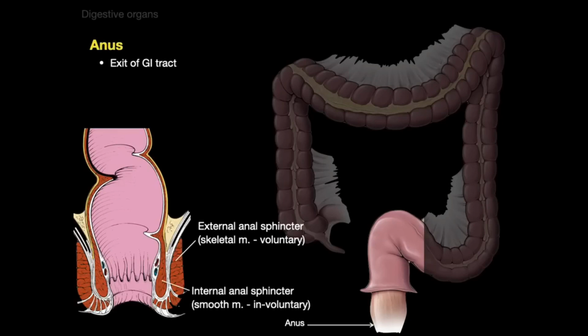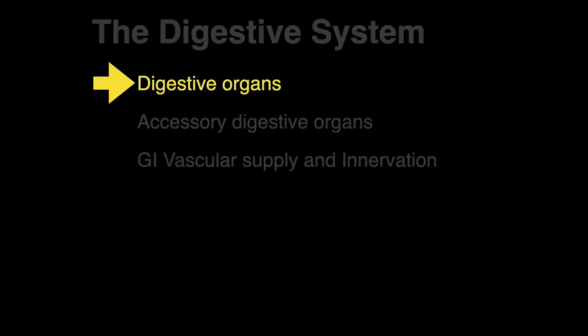The internal anal sphincter is smooth muscle that's involuntary, and as more feces backs up behind the anus into the rectum, the more pressure is on the internal anal sphincter, the more it becomes relaxed, and the more you feel like, oh, I got to make it to the toilet. And that's where the external anal sphincter comes into play to help you until you're ready to sit down.